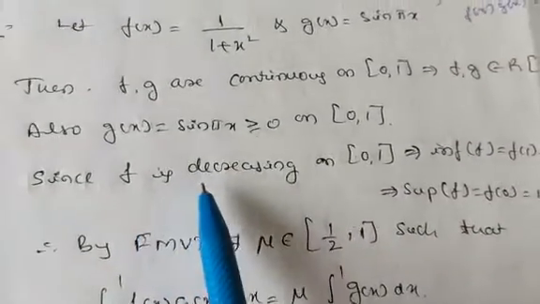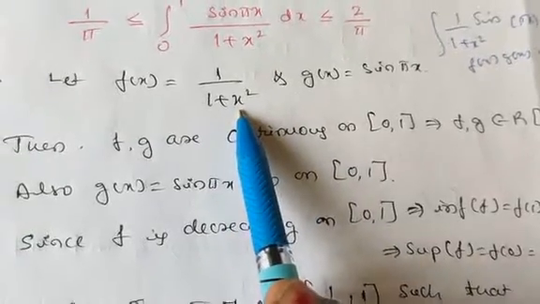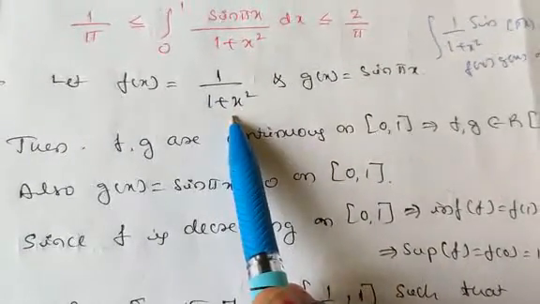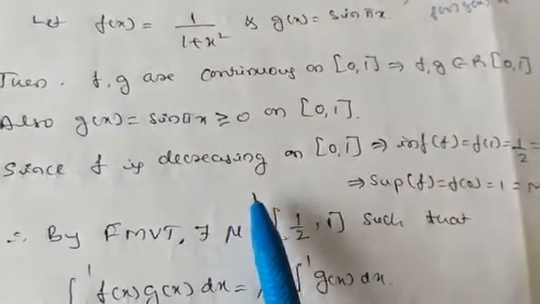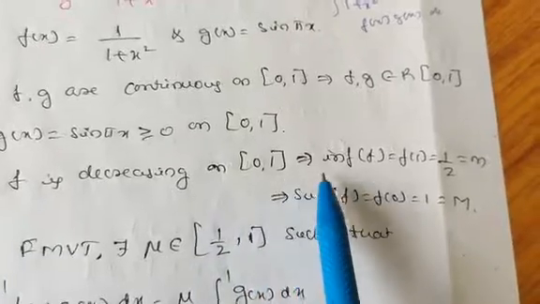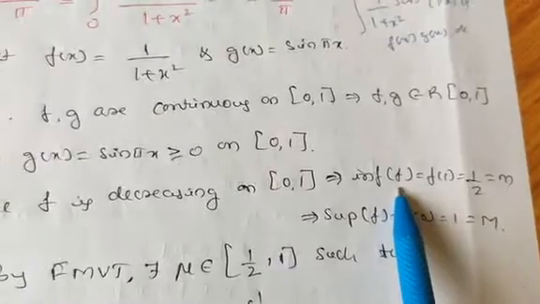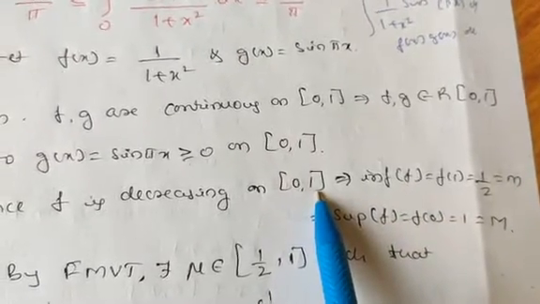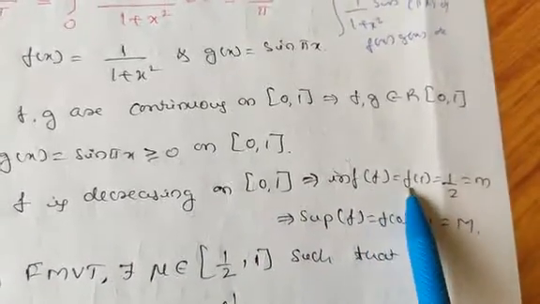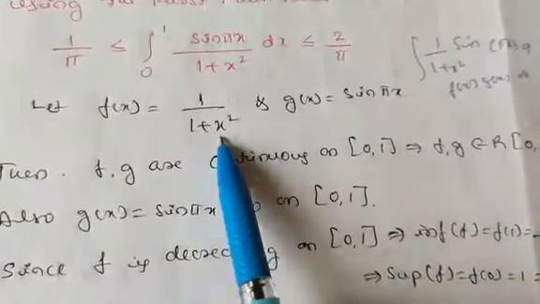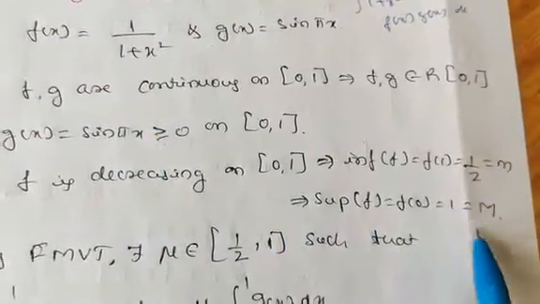Since f is decreasing, as the value of x increases, f of x decreases, because it is 1 divided by 1 plus x square. So f is a decreasing function. This implies the infimum of f is at the upper limit and the supremum is at the lower limit, because it is decreasing. So f of 1 is 1 by 2, putting x equal to 1 here, and the supremum of f is at x equal to 0, so it is 1, capital M.